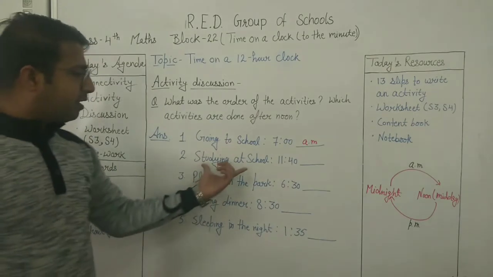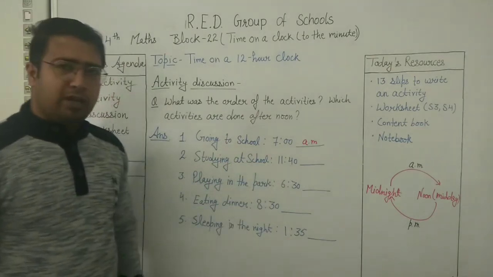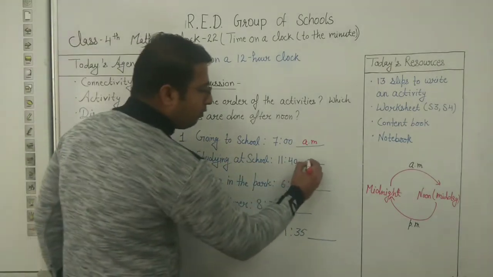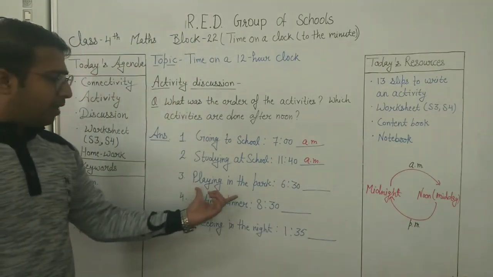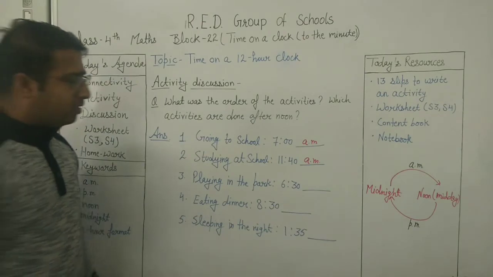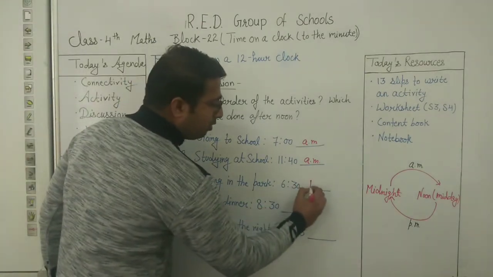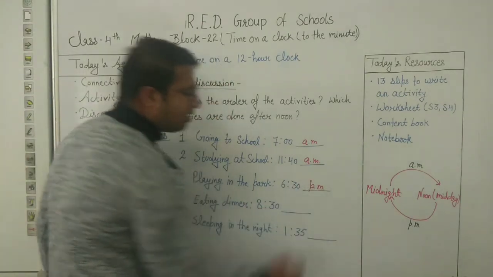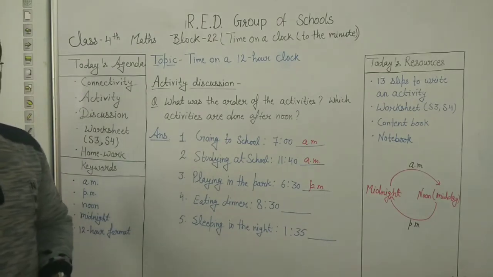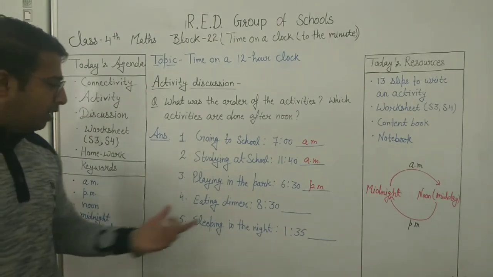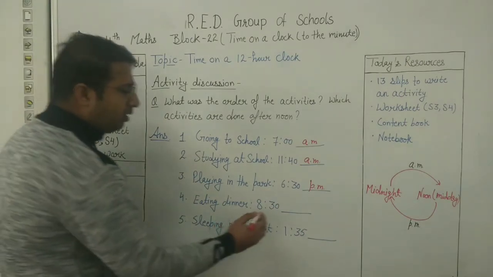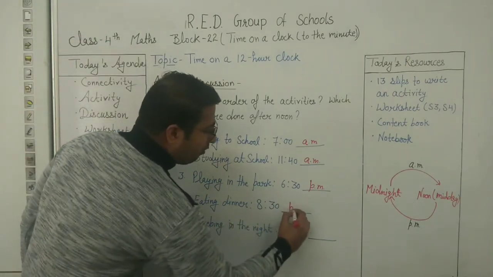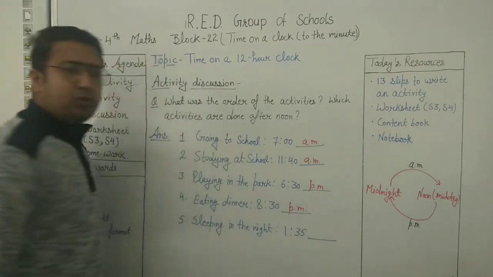Okay. And studying at school, it is 11:14. It is also before noon. So we will write it as AM. Now playing in the park, that is 6:30. 6:30 is PM, because it is the activity which is happening after noon and before midnight. Okay, so eating dinner at 8:30. So dinner is at 8:30, which is also before midnight. So it is also PM.